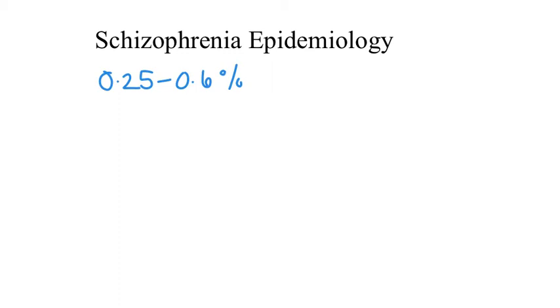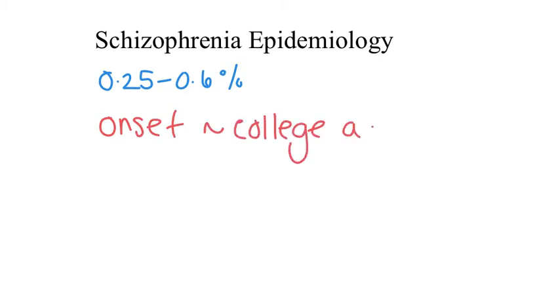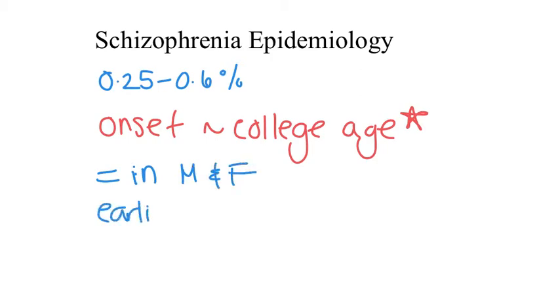The onset of schizophrenia is typically in late adolescence or early adulthood, really around the college years is the best way to describe it. Schizophrenia onset very rarely occurs before adolescence or before age 18 or after age 40. The prevalence of schizophrenia is approximately equal in males and females. However, the age at which the first episode occurs is typically earlier in males than in females.